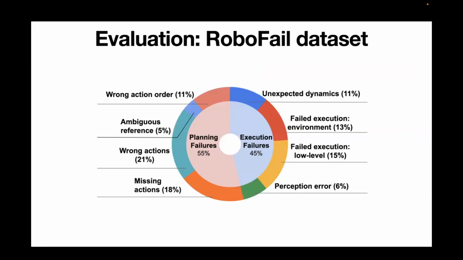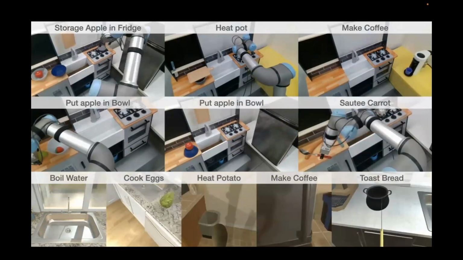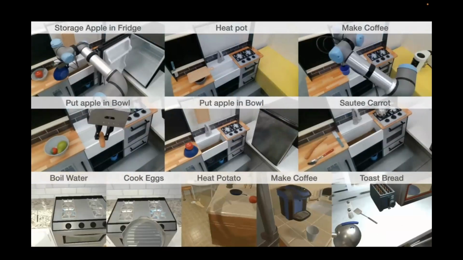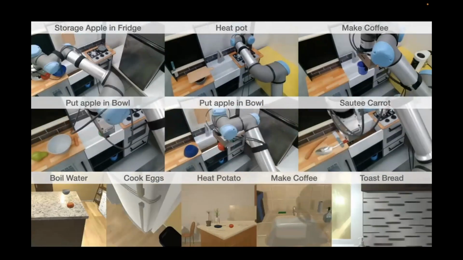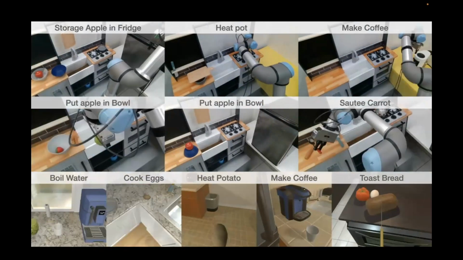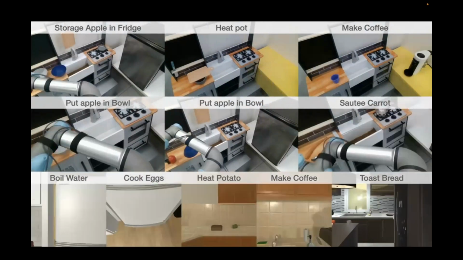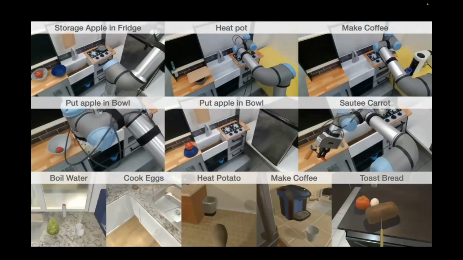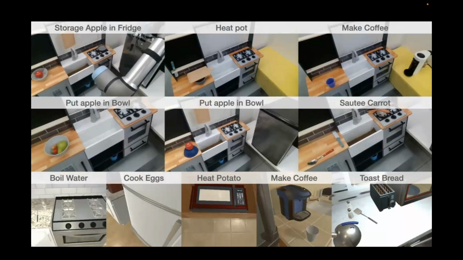And then to evaluate the system, we introduced a new dataset. It's called the RoboFail dataset, and it contains different scenarios of robot failure, including both high-level planning failures and low-level execution failures. This dataset contains both real-world robot execution and simulation environments in order to evaluate different aspects of the algorithm. The real-world environment is more useful to evaluate the perception module, whether it works well with real-world input data. And the simulation environment is very useful to evaluate the replan accuracy because the robot can actually execute the replan and then see whether it can complete the task afterwards.